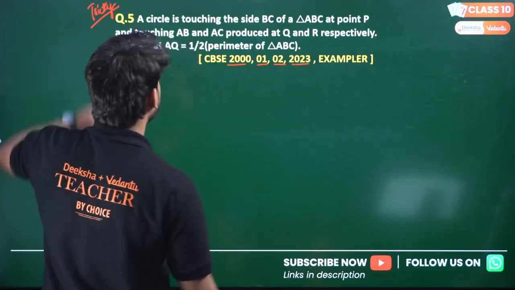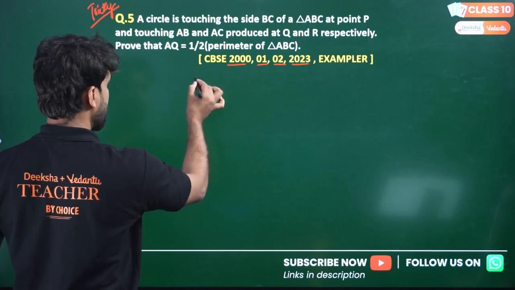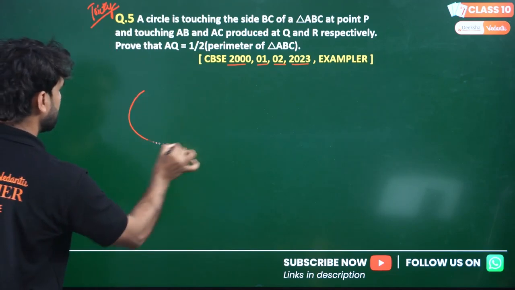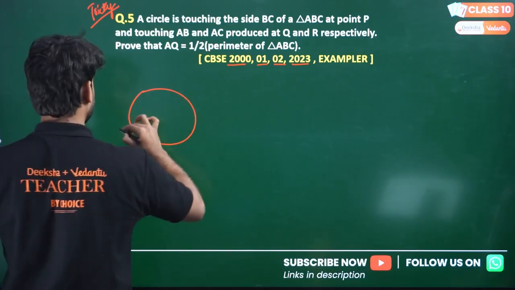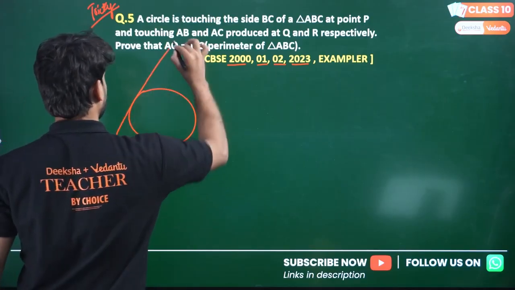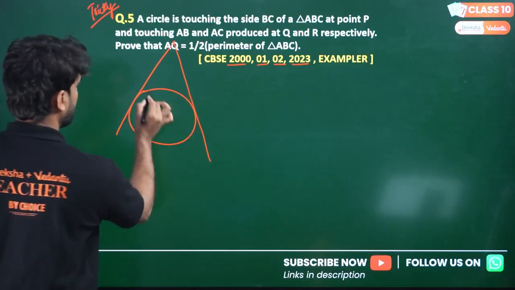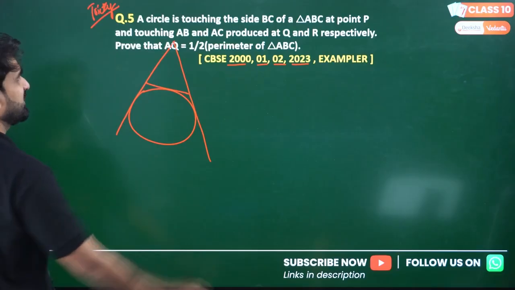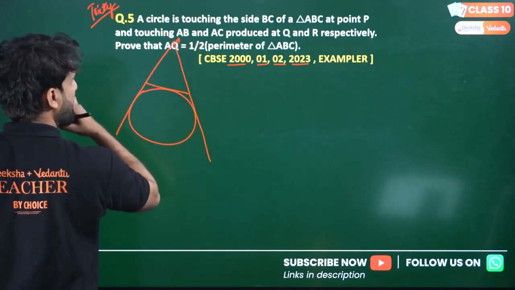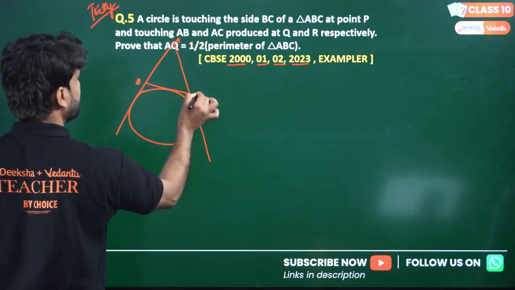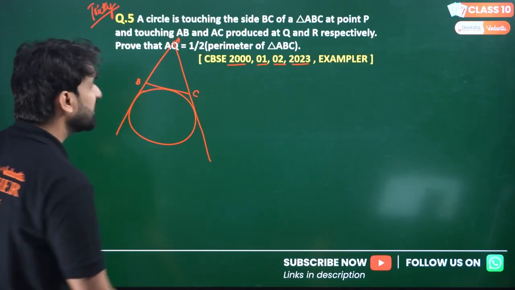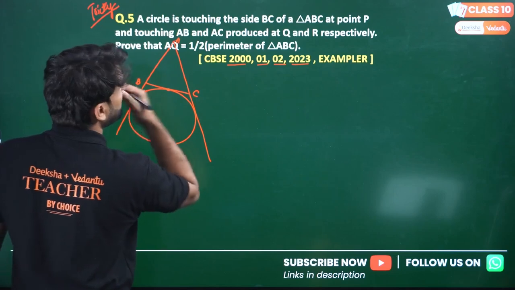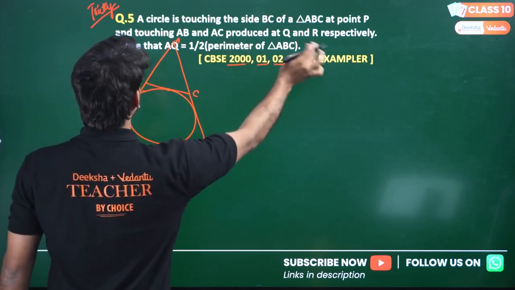So let's say there is a triangle ABC. I'm drawing it in this way. Let's say this is a circle here, and this is triangle ABC, and the circle is touching here, at Q and R respectively.